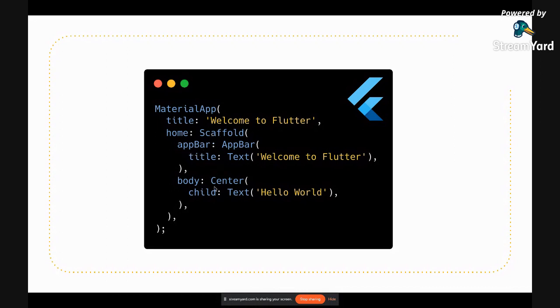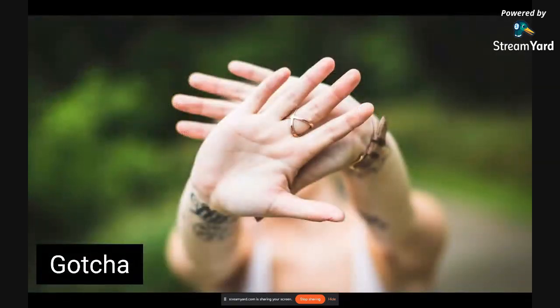And Scaffold is basically a combination of a few widgets which can give you a material application. So app bar, and you can say title, text, welcome to Flutter. And in the body you can say in the center I want to show text as hello world. So you don't have to get confused. We will see the demonstration as well. So this is the idea. Okay, and I hope you got it.